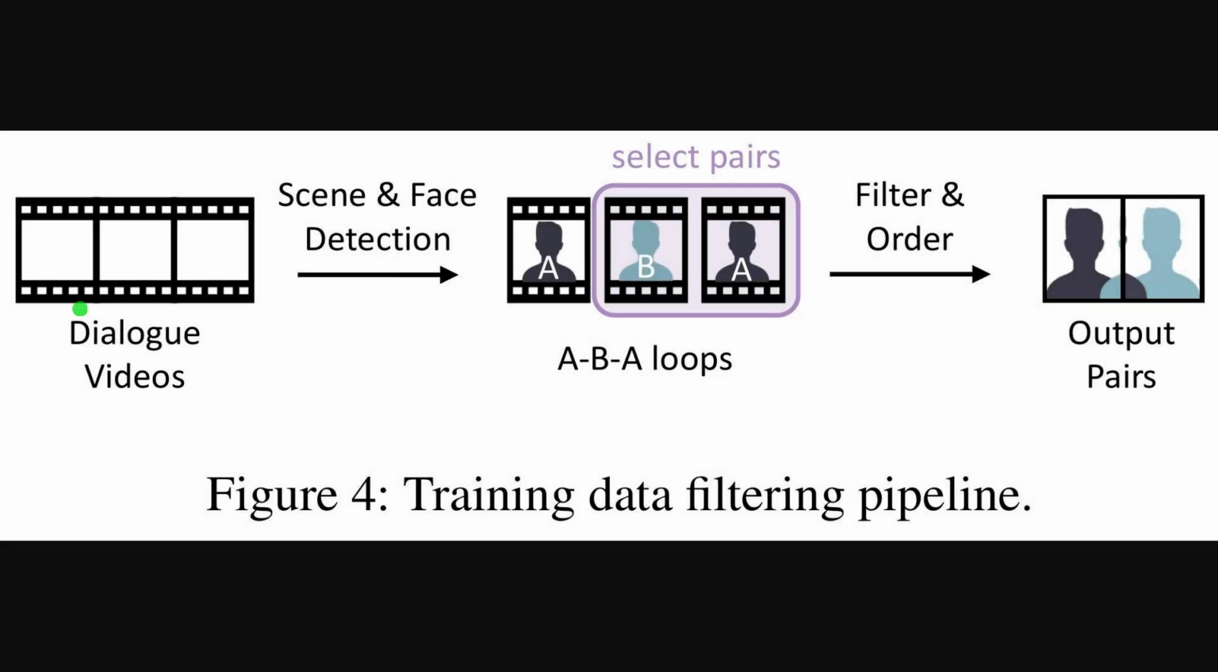Now, this graphic walks through the training data filter. First, focus on the whole row of icons, which starts with raw dialogue videos. Moving right, the arrow marks scene and face detection that segments shots and tracks who is who. Then, the purple-framed triplet picks ABA loops and selects the B to A reverse pair. Finally, the last block applies filtering and ordering so shoulders land on the correct sides, yielding clean over-the-shoulder pairs for tuning.